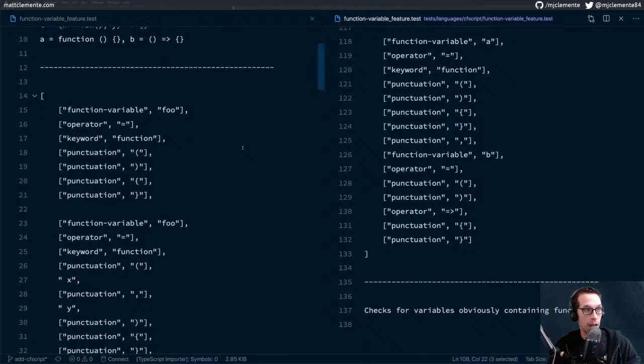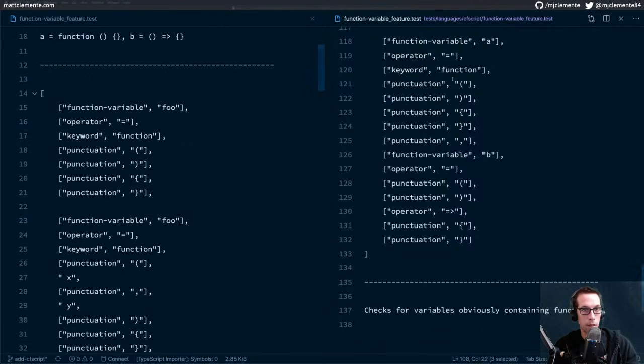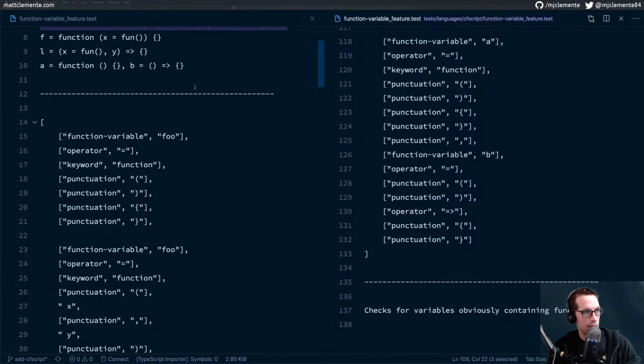And finally, now we're actually in a finally. A is a function variable, operator, keyword function, bunch of punctuation. Now the syntax, you're not going to be able to write this syntax in CF script.